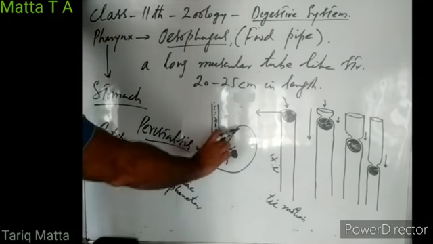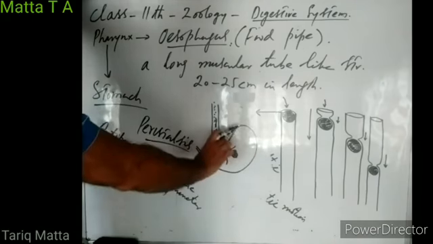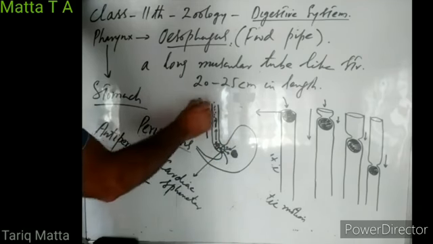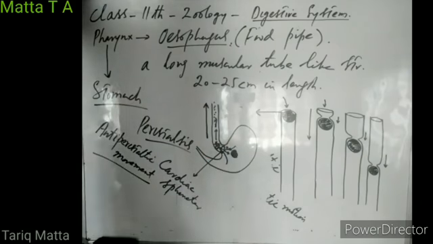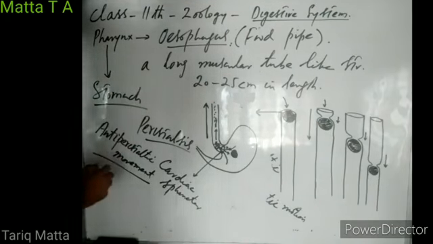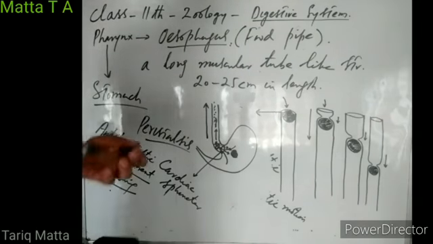Now the contraction starts from the cardiac sphincter. First it starts from the stomach, then it spreads to the cardiac sphincter, and then the contraction goes upwards, right? And it pushes the food into the pharynx, and from the pharynx the food is expelled out through the mouth. So vomiting is caused due to antiperistaltic movement.